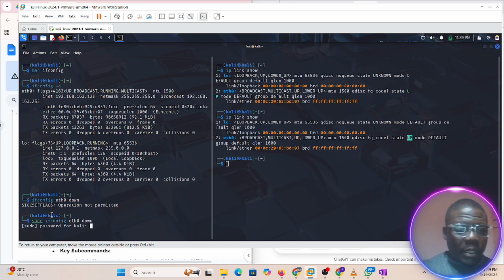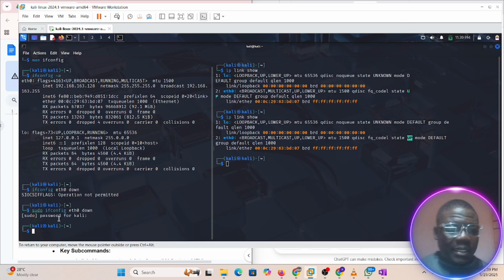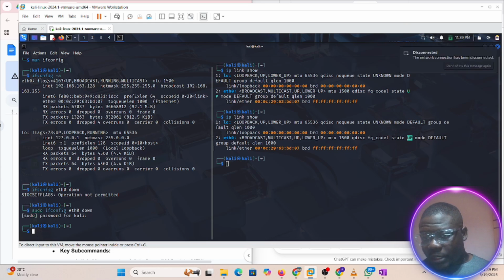So it's asking me for my password. I've entered that. If we come back here, I think this should be down. Okay, disconnected. I want to be sure. Yes, it shows the network is disconnected.